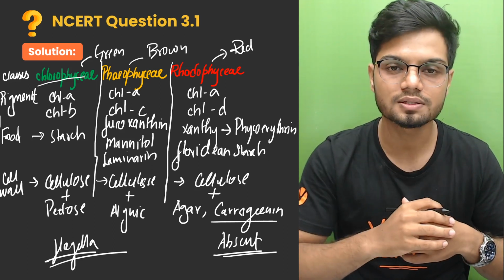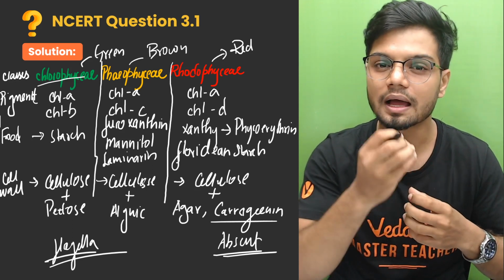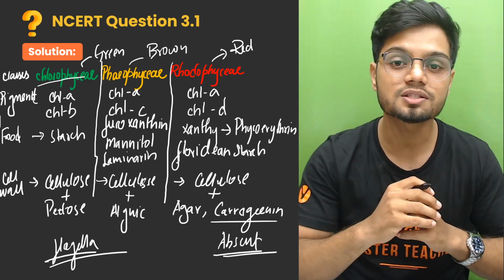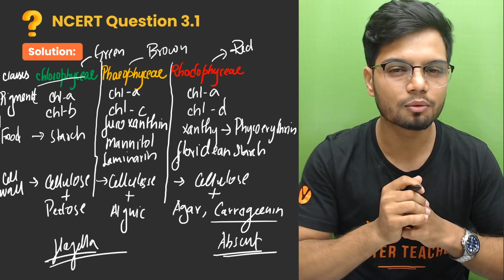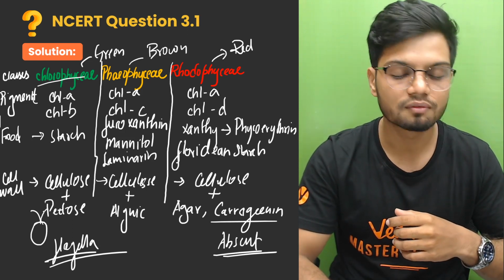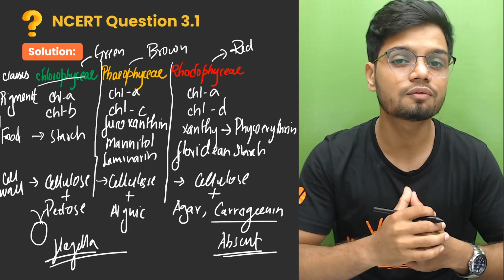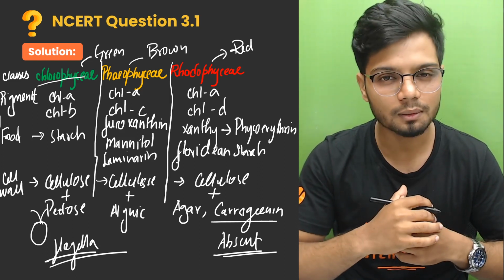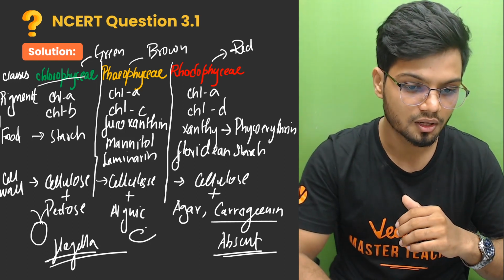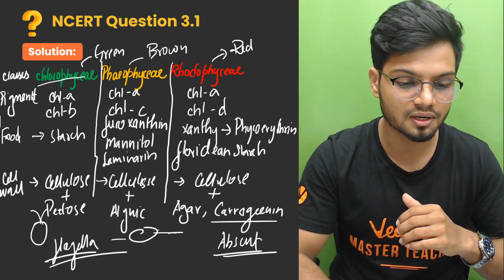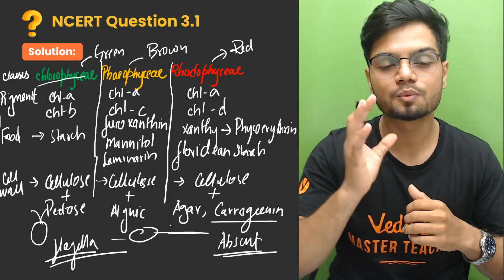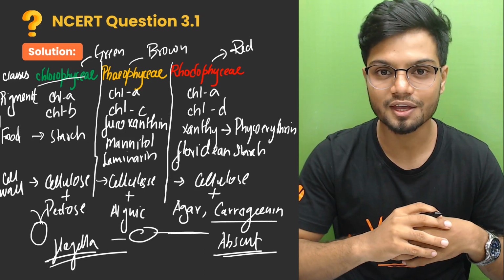Now, in the case of your chlorophyceae, it is 2 to 8 and it is apical and it is equal. Apical as well as equal. In the case of Chlamydomonas, you have seen the Chlamydomonas, right? In apical we have equal flagella. Now in the case of your Phaeophyceae, it is unequal type of flagella as well as lateral flagella. The flagella is unequal and lateral in position. Now those were the different bases of classification of your algae.